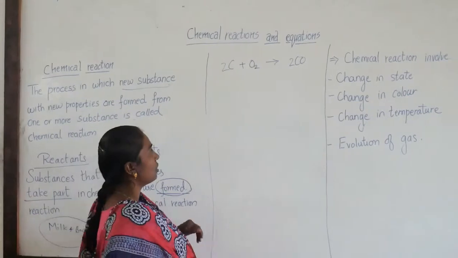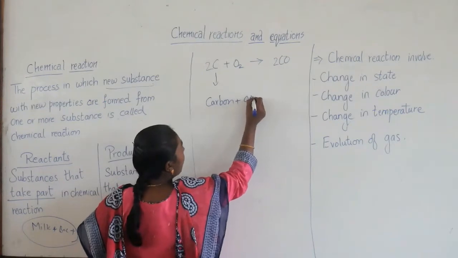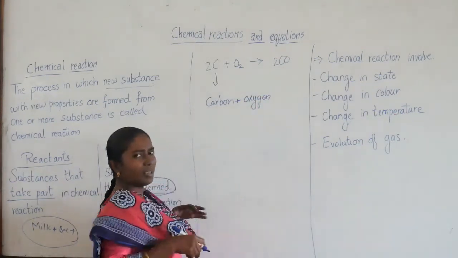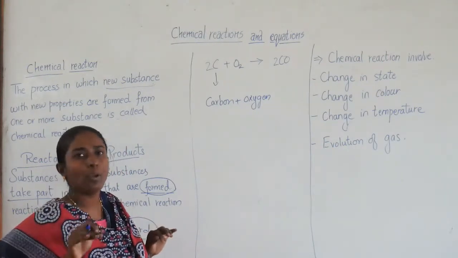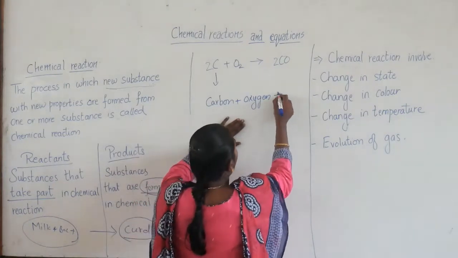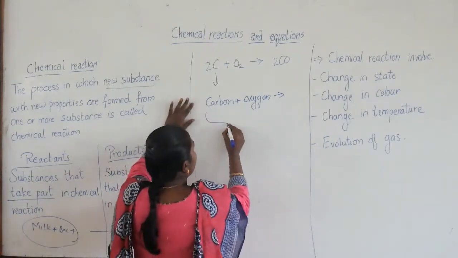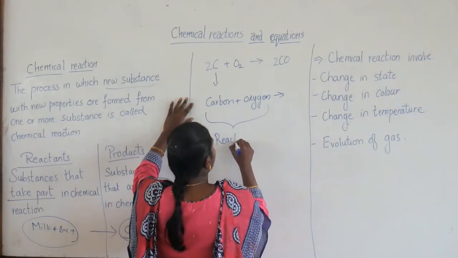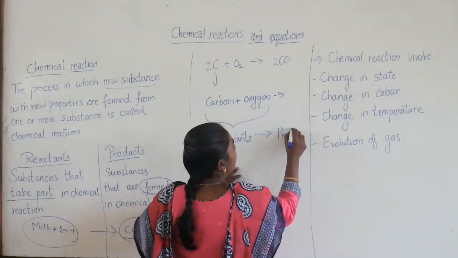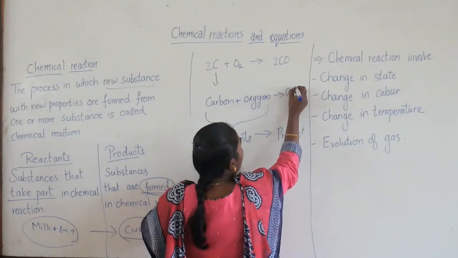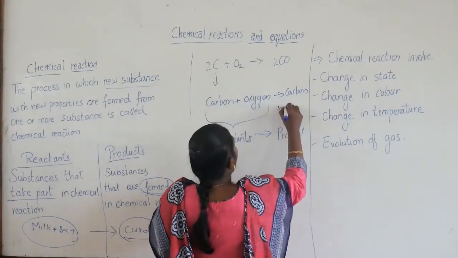Now let us go to the equations. C stands for carbon and O stands for oxygen. One molecule of oxygen is always written as O2. Usually you have the practice of writing O, but it is O2. Okay. So when carbon and oxygen react with each other, these are the reactants. What you are getting here is a product. Only one oxygen is present here, so it is carbon monoxide.